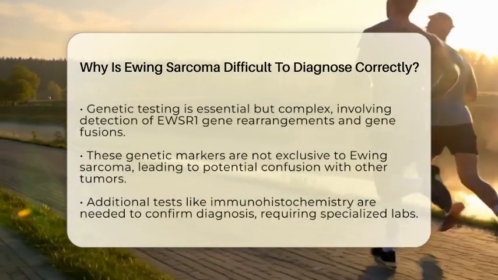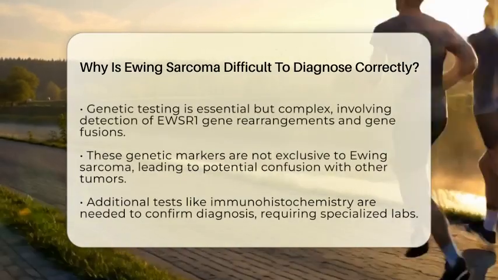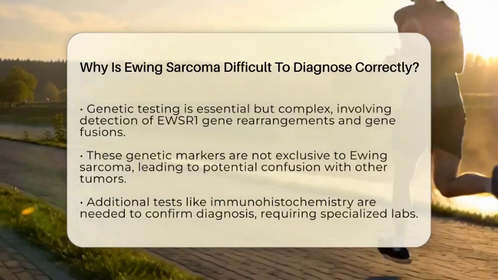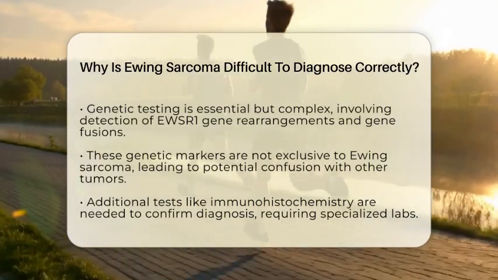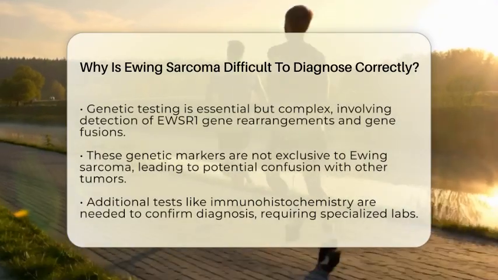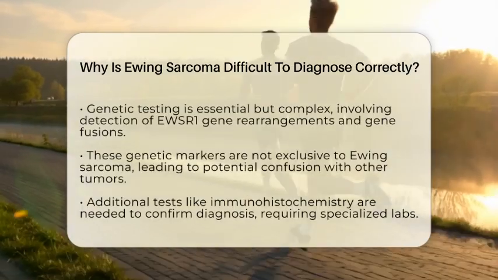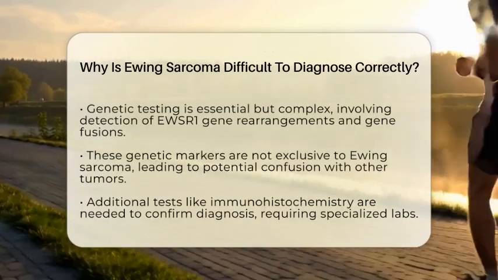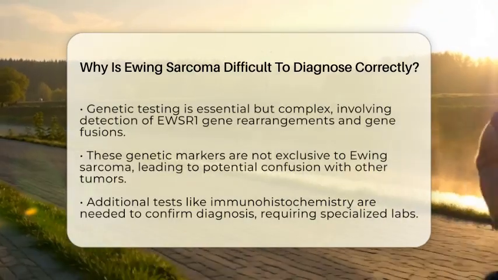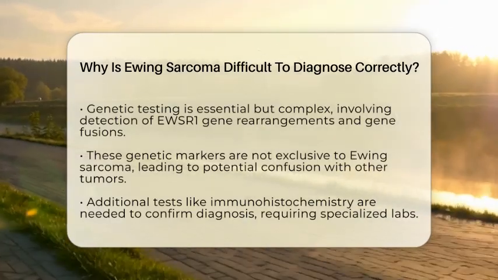Diagnosing this cancer also involves complex genetic testing. Ewing sarcoma has specific genetic changes, like rearrangements of the USAR1 gene and certain gene fusions. But these genetic markers aren't exclusive to Ewing sarcoma and can appear in other tumors too. So, pathologists need to carefully interpret these results, often using additional tests like immunohistochemistry to look for specific protein expressions. This process requires specialized labs and expert knowledge, which might not be available everywhere.